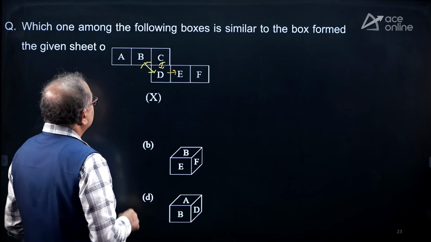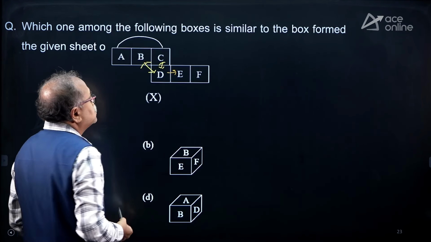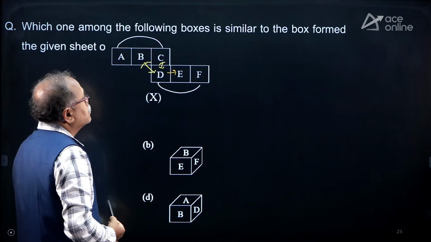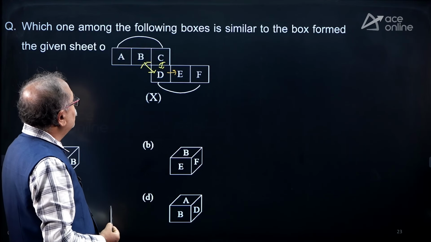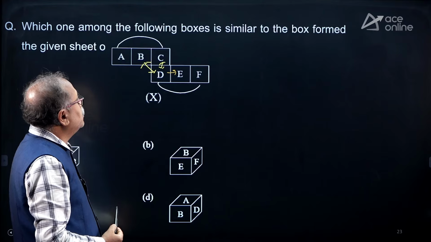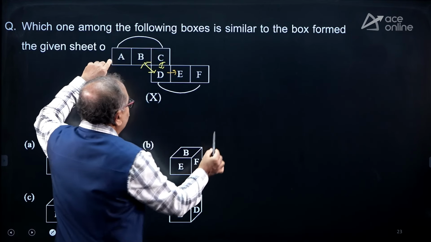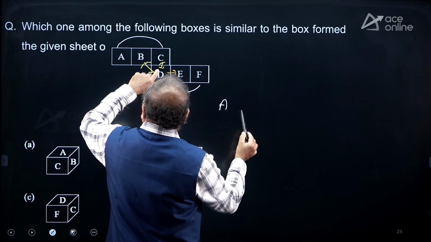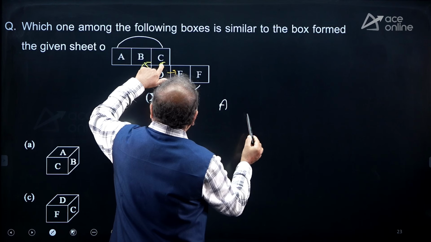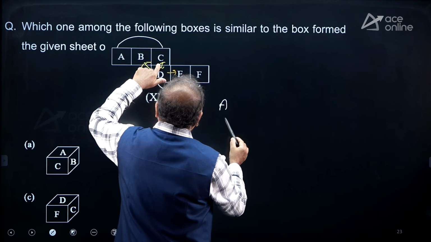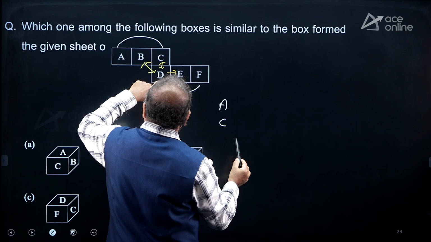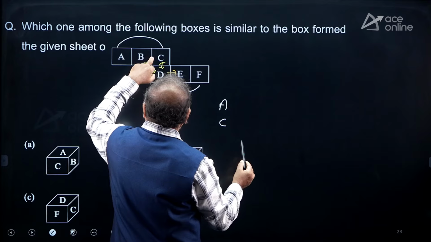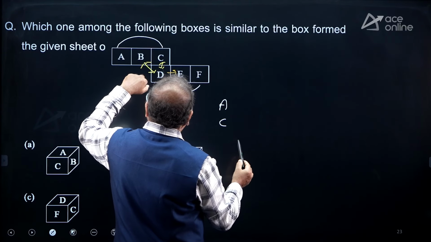So, what I can try is over here, the A and C are opposite. Right, my friends? D and F are opposite. And what else will be opposite? B and D will be opposite. So, one adjacent side will be, I write down over here, A and opposite side, A, C and A and C, and comes B over here.